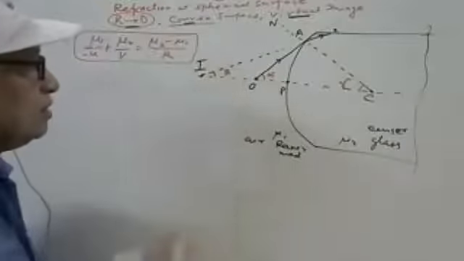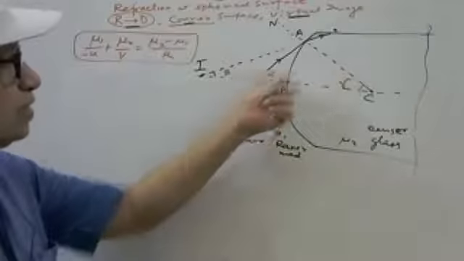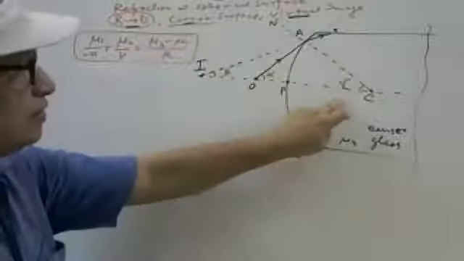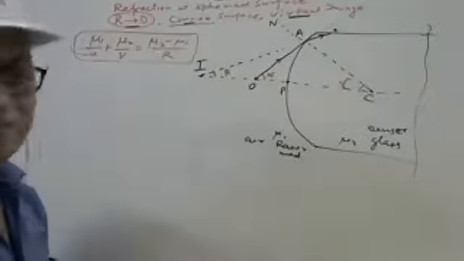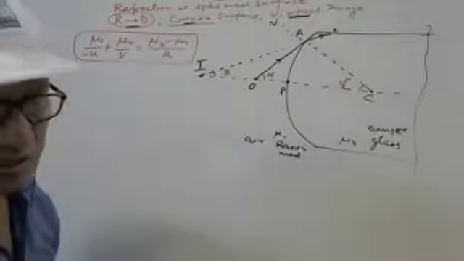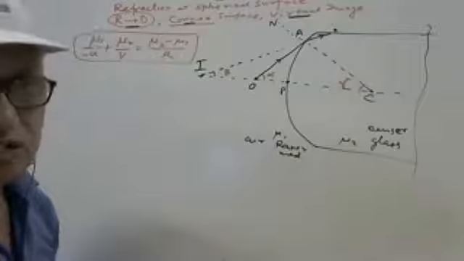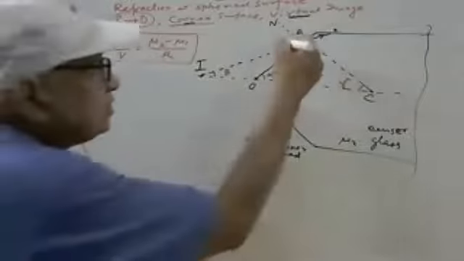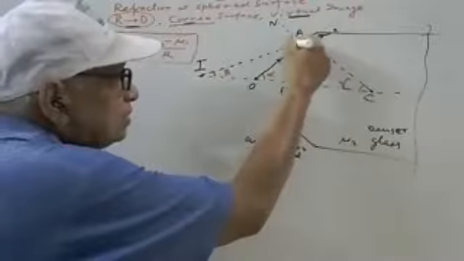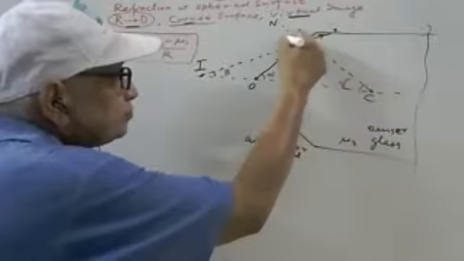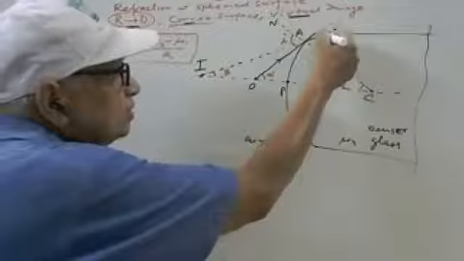So the angles made by the incident ray and normal with the principal axis are gamma and beta. Then I and R: I is the angle of incidence. So this is the angle of the ray with the normal, this is the angle I. And what is that?